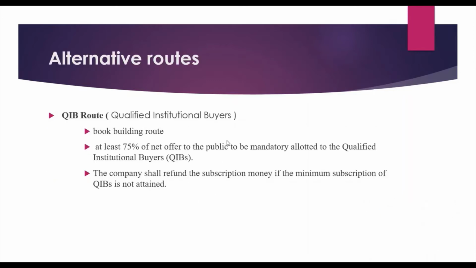Let's go to the next route, which is the alternative route that is available. This route is called the QIB route, qualified institutional buyers. So from the name we can understand that institutional buyers play a big role. So the first requirement is the book building route.